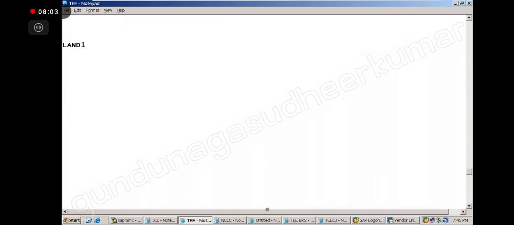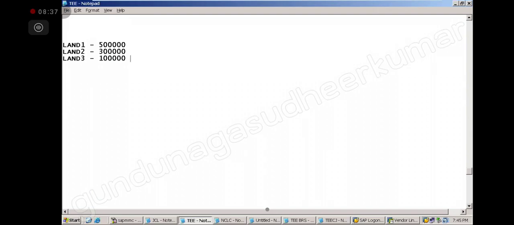Okay, I have a land in Hyderabad, another land 2 somewhere in Bangalore, and land 3 somewhere in Mumbai. Suppose I have 3 lands. Land 1 value is, suppose, 5 lakhs. Land 2 value is 3 lakhs. Suppose land 3 value is 1 lakh.